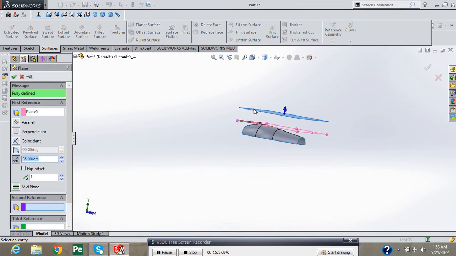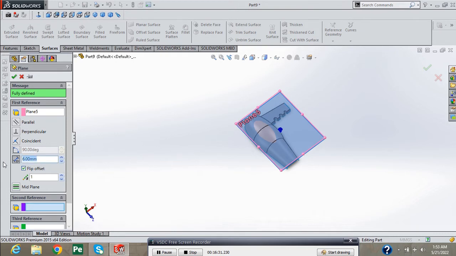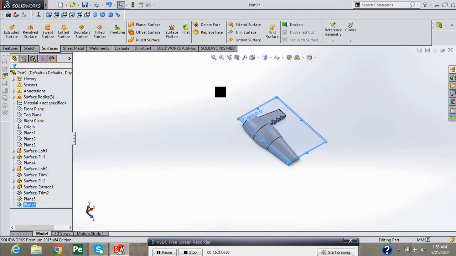Again, reference geometry, insert plane, provide the dimension and flip offset. Again, edit the dimension and provide 4 mm, press green check.